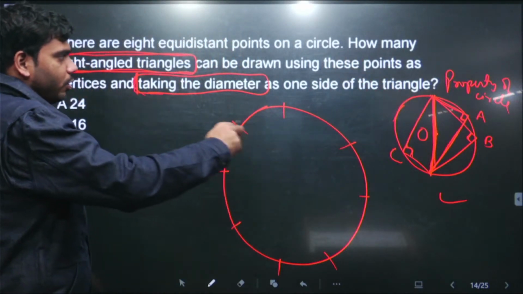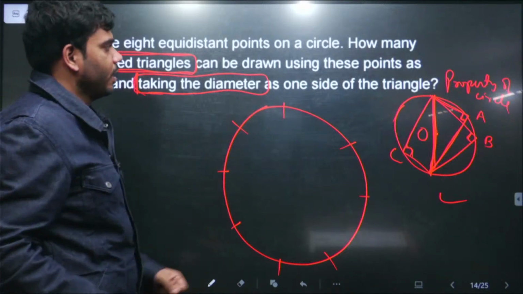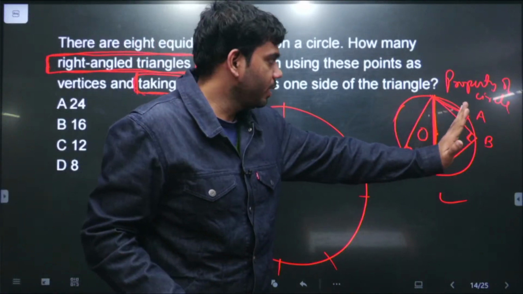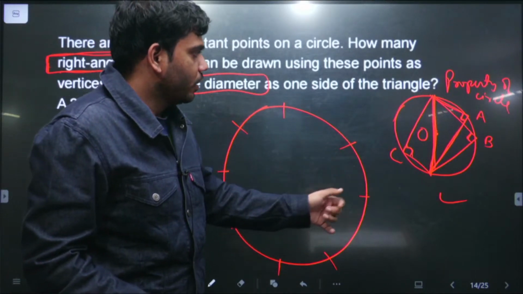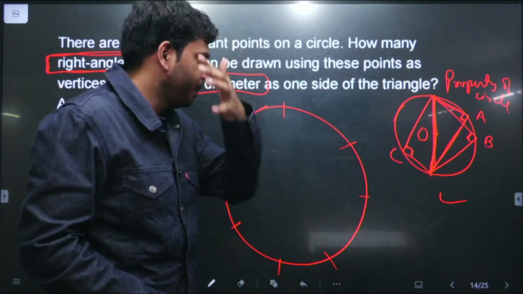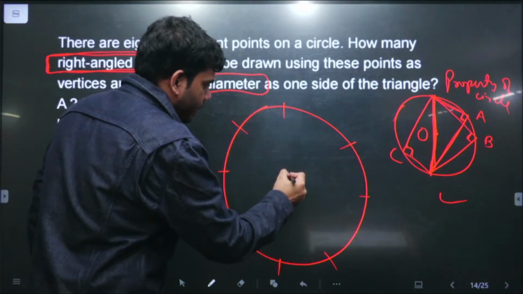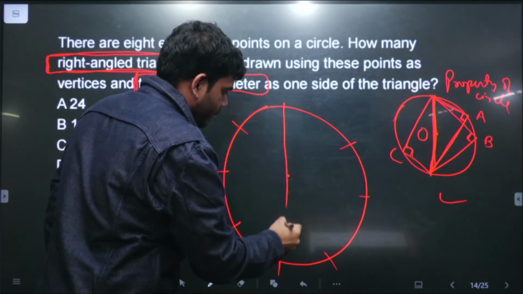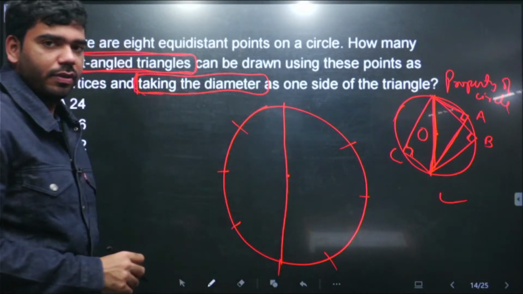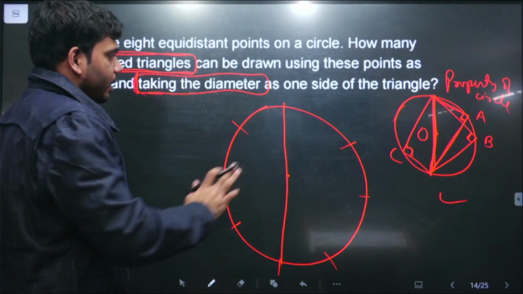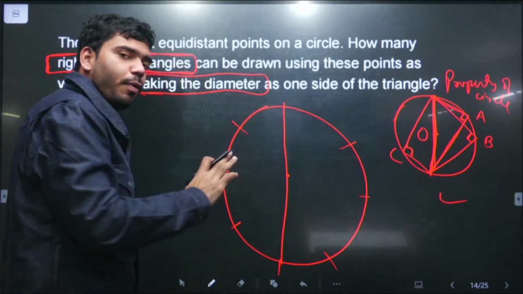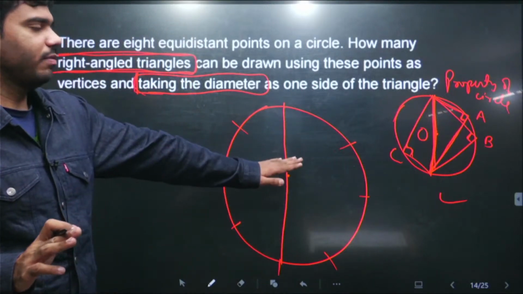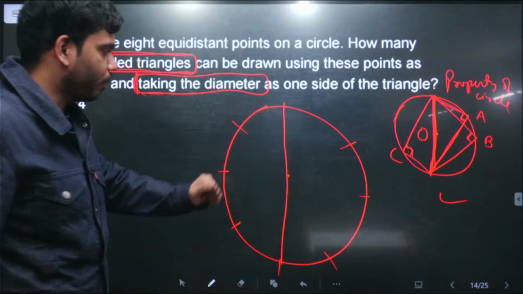Now using this property, exactly the same thing that is asked, one of the sides of the triangle should be the diameter and the third vertex should be any one of these 8 points. So how many right triangles can there be? Just imagine, first we joined this, we joined this. This is one of the diameters. Now I am saying if it is connected with any third point on the circumference, the triangle that will form is a right angle triangle. This is the property of the circle.